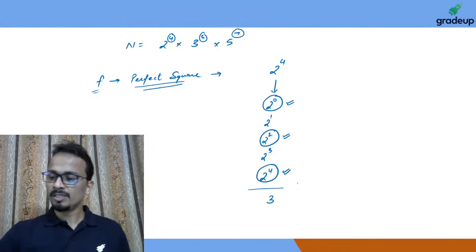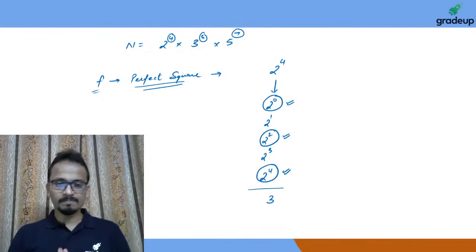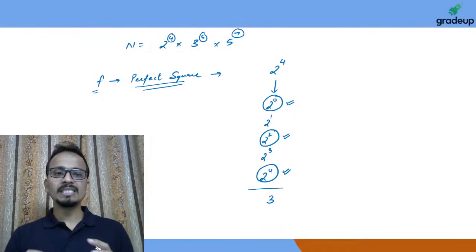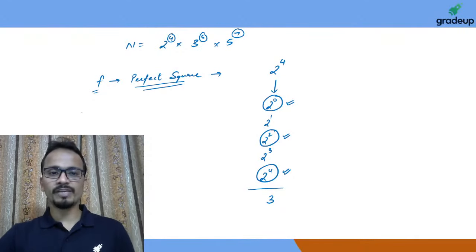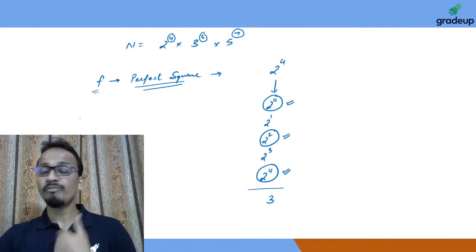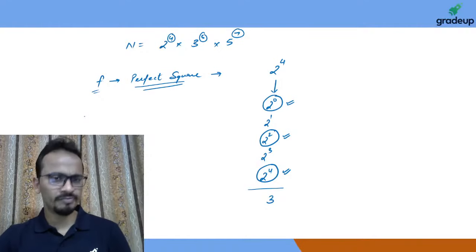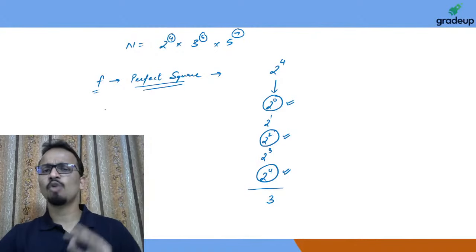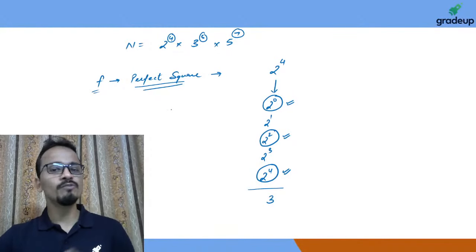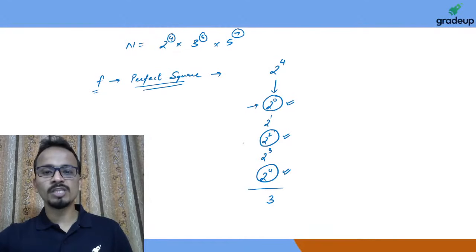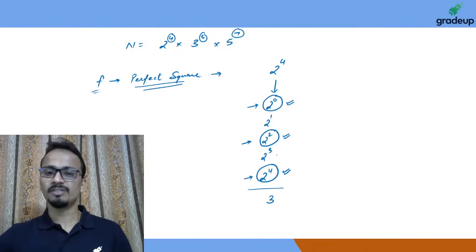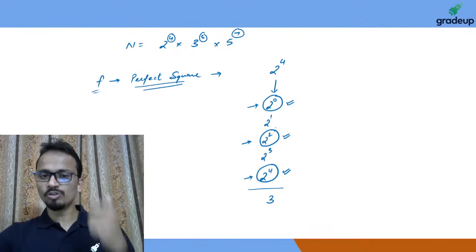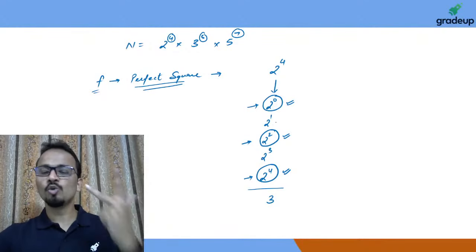All right, I'll explain this once again. Why am I doing this? I need the factors which are perfect squares. We should understand that if we do the prime factorization of a perfect square, then all the resulting powers of prime numbers will be even. All the powers will be even. So that is why I'm just considering those numbers which have even powers. So 2 raised power 0, 2 raised power 2 and 2 raised power 4.